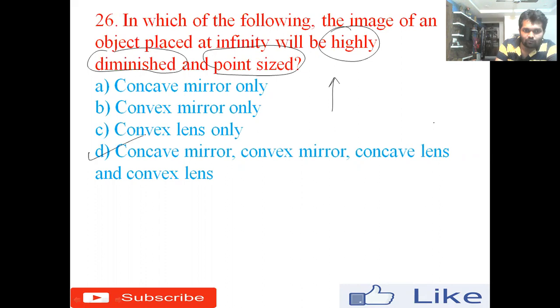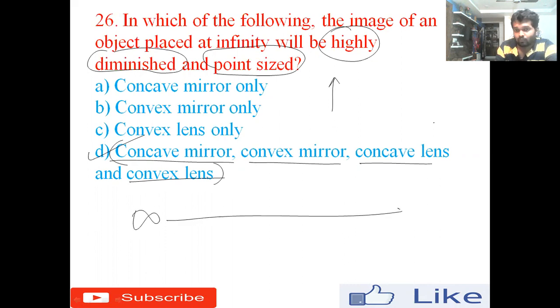So the right answer for this question is concave mirror, concave lens, and convex lens. In all the cases, whenever the object is at infinity, the image formed will be point sized. Let me say that this is the object and this is the image.